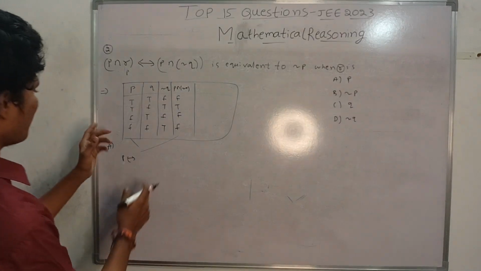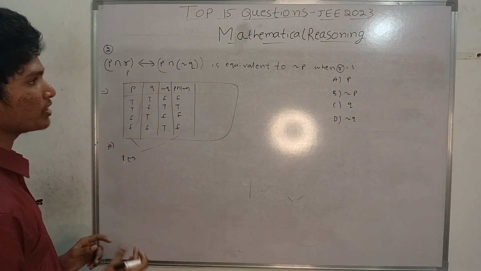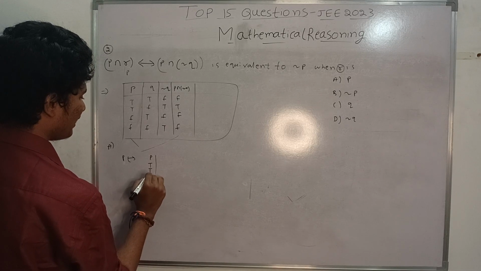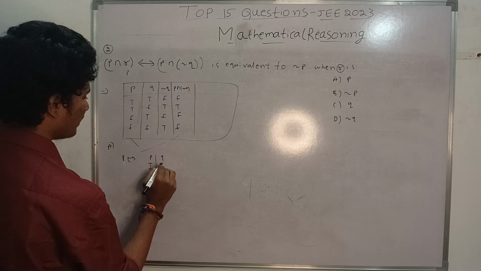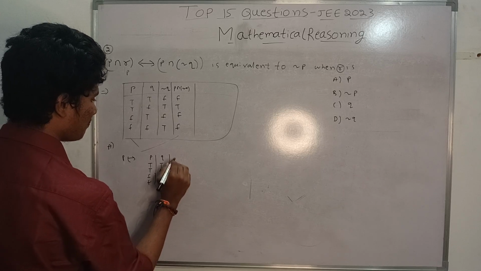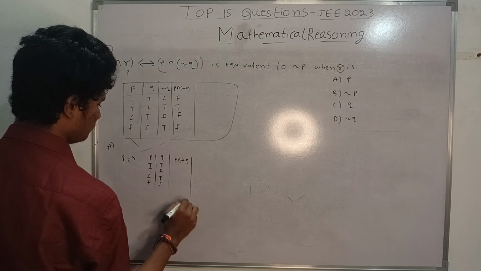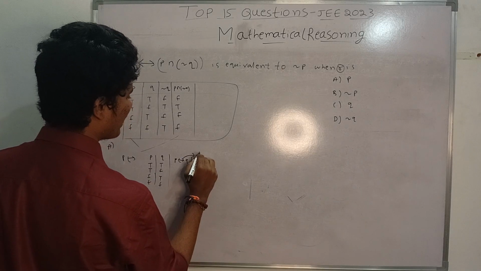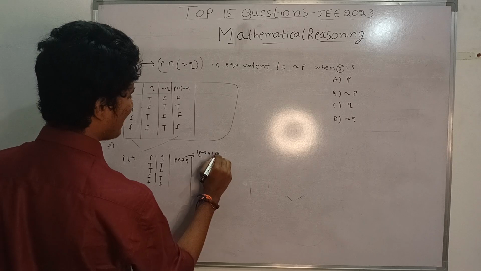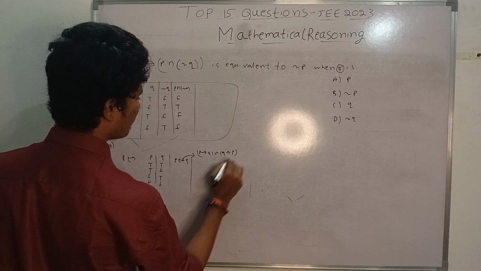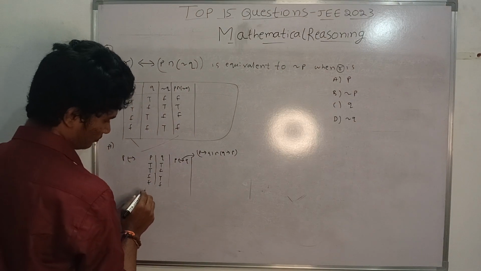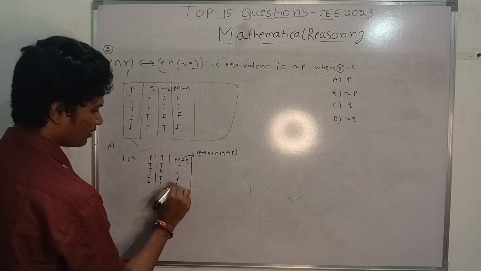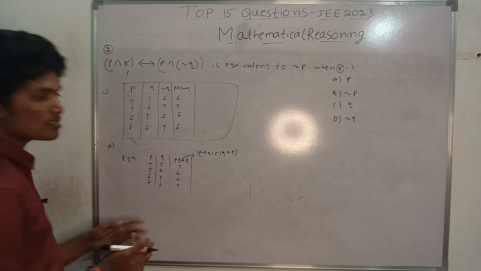F, T, F, F. When I do these two statements with biconditional, we get P: T, T, F, F, and Q: T, F, T, F. What is a biconditional statement? P biconditional Q. We can represent it as P implication Q and Q implication P. When the two are the same, you get T, F, F, T. That means the biconditional.